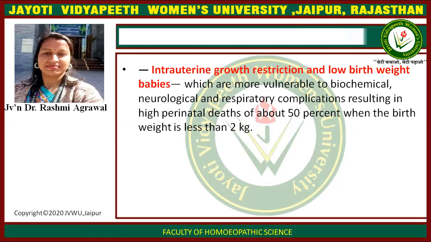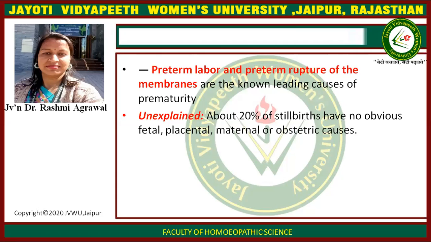Intrauterine growth restriction, IUGR, intrauterine growth retardation, and low birth weight babies are also a cause of death. Preterm labor and preterm rupture of the membrane also cause it. Then unexplained causes: 20% of stillbirths have no obvious fetal, placental, or maternal obstetric causes.